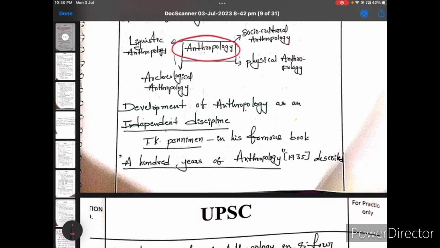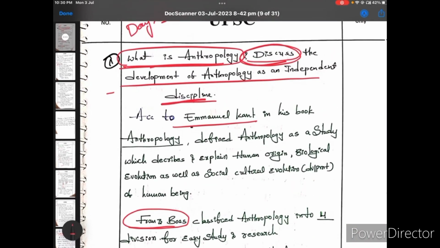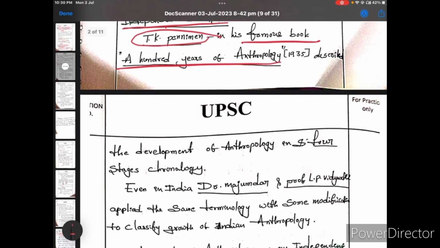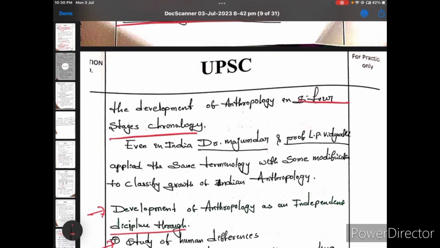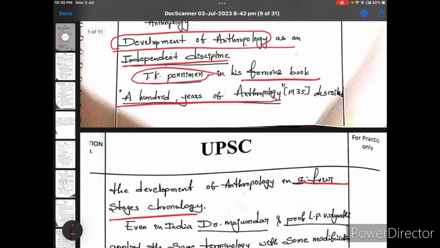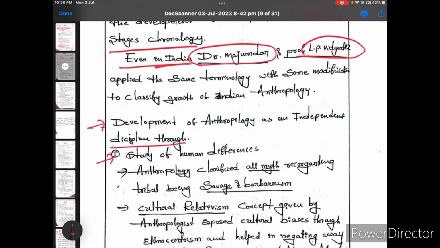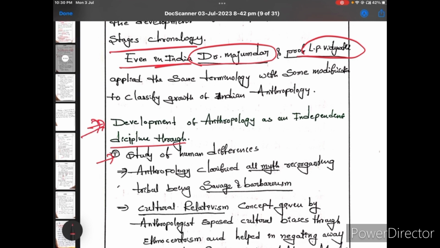And after that, development of anthropology as an independent discipline. So there is a question, development of anthropology. Okay, so I write here development of anthropology. First, I took the definition of T.K. Penniman and his famous book, A Hundred Years of Anthropology, on how the development of anthropology went, in 4 stages of chronology. I used the definition from T.K. Penniman, anthropologist, and I also took Indian anthropologists, that is Majumdar and L.P. Vidyarthi.